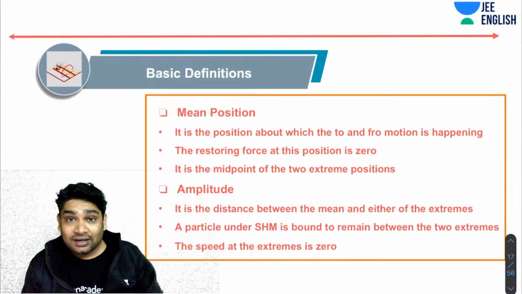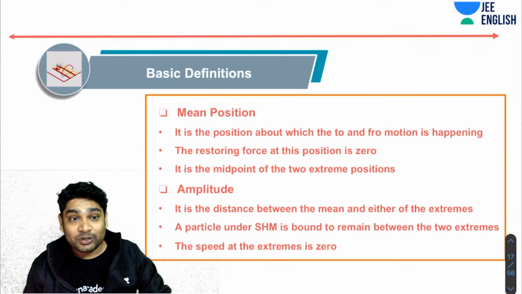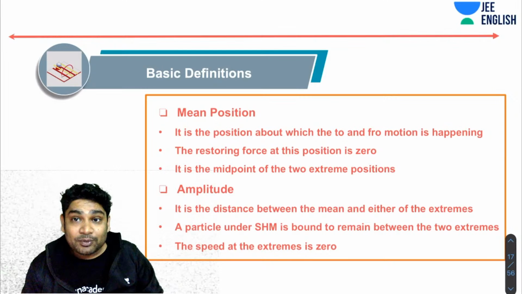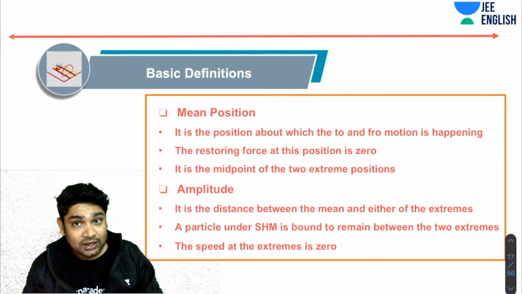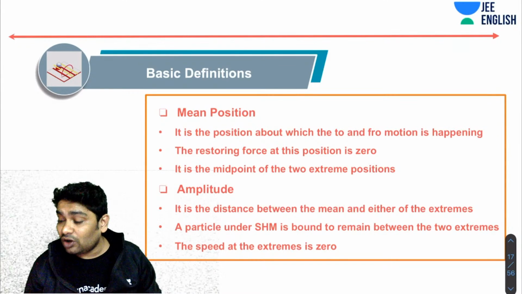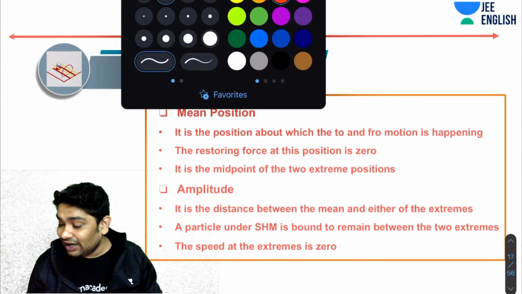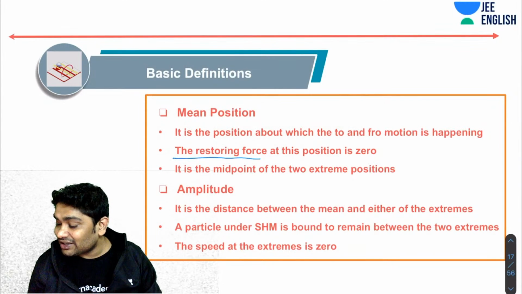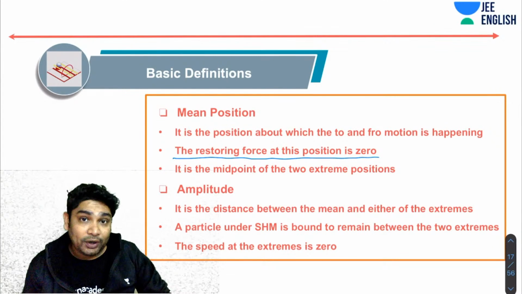Okay. Now let's go over the basic definitions. One, there is definitely the mean position. We have been talking about this. It is the position about which the to and fro motion is happening. The restoring force at this position is zero. It is always directed towards this position, and when this position is reached, that restoring force is zero. So you can say this is the equilibrium position. And it is always the midpoint of the two extremes.